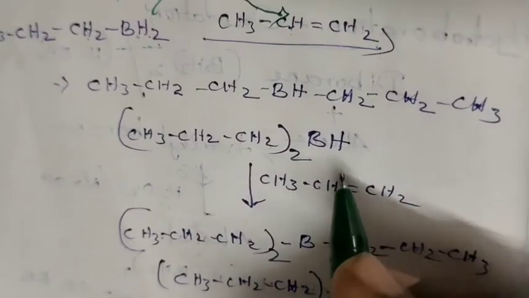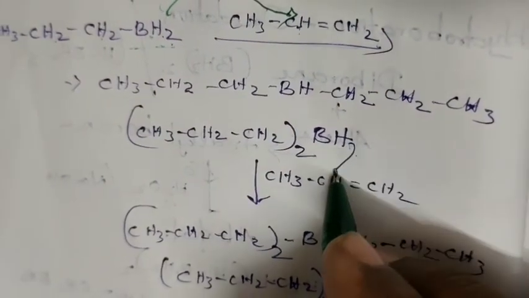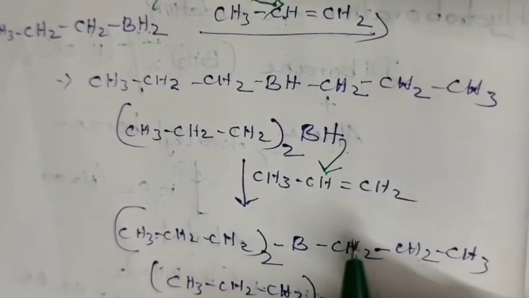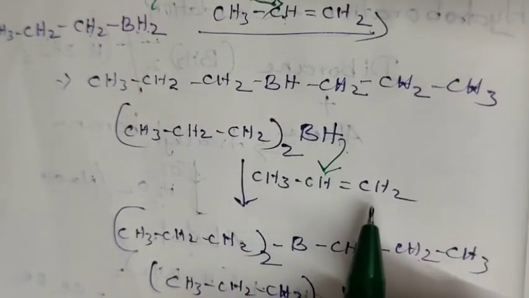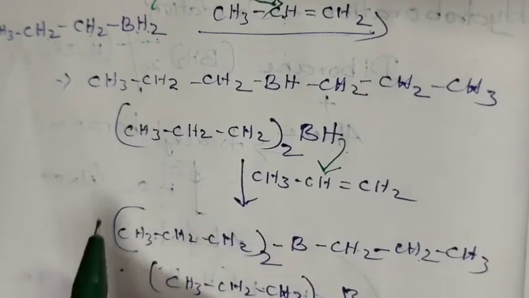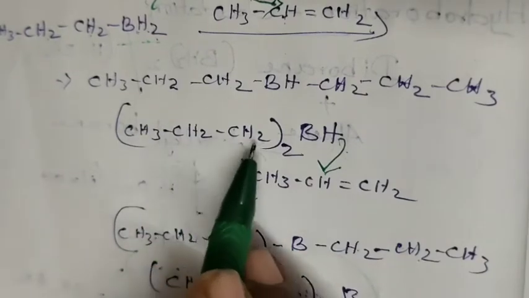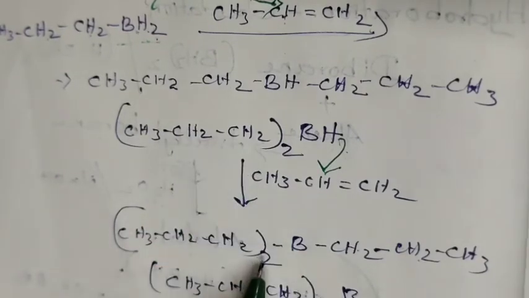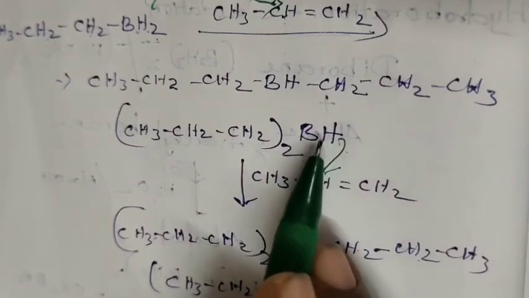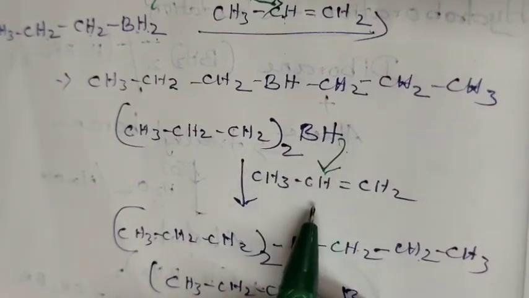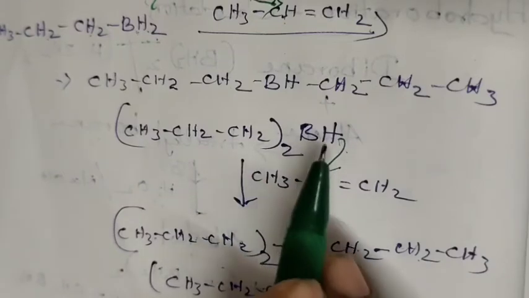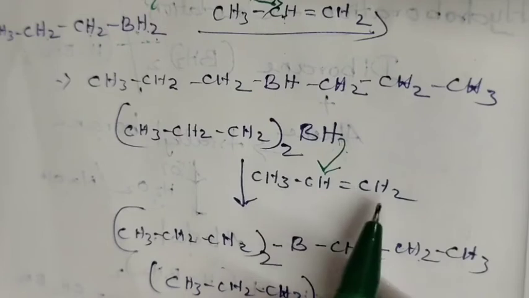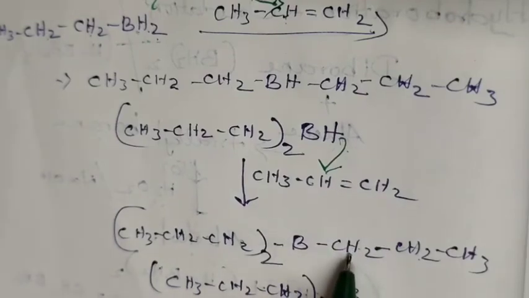So again a similar type of addition, that is, this H will add to this CH2 group, this CH group, and the remaining B will add to this. So what are we getting? (CH3CH2CH2) twice, no change. Now from BH one of the hydrogens is removed and adds to the alkene. So BH now becomes B. When this B adds to this CH2, we get CH2.